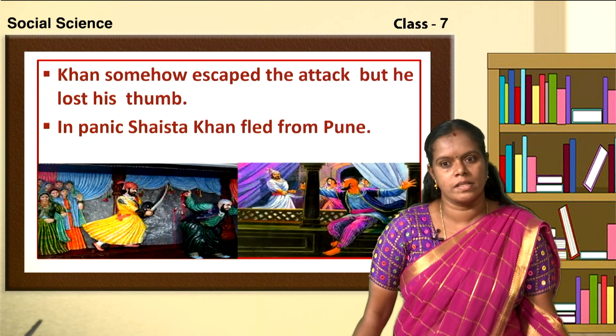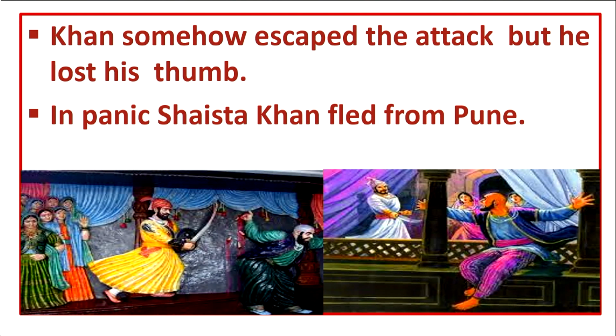Shaista Khan somehow escaped the attack, but while escaping, he lost his thumb. In panic, Shaista Khan fled from Pune. In panic means in fear, Shaista Khan ran away from Pune. So, children, look at the first picture. In that first picture, you can see Shivaji attacking Shaista Khan, and you can also notice that his thumb has been cut and his hand is bleeding. And in the second picture, look at the second picture, children. Here Shaista Khan in panic is running away from Pune.